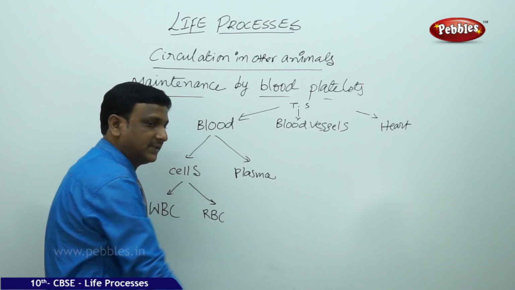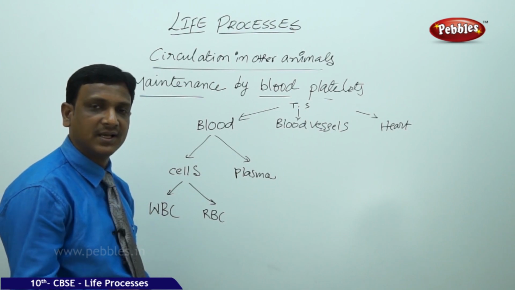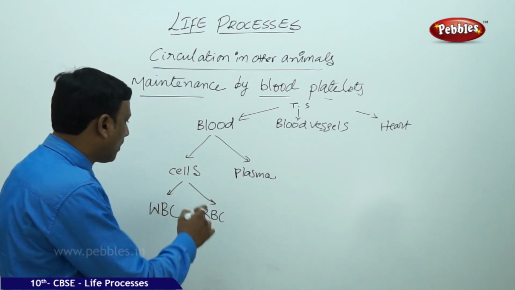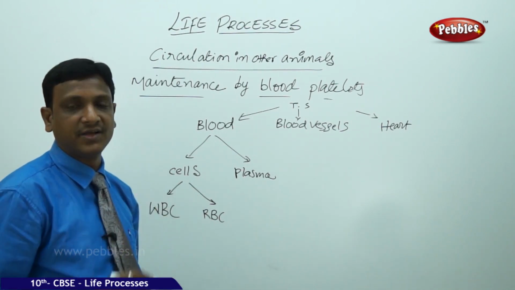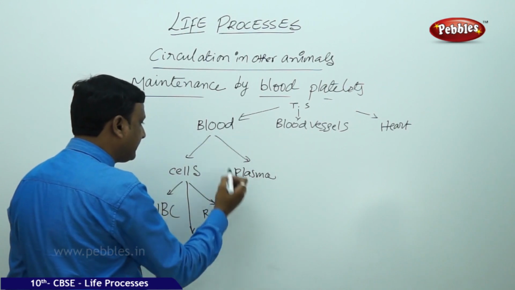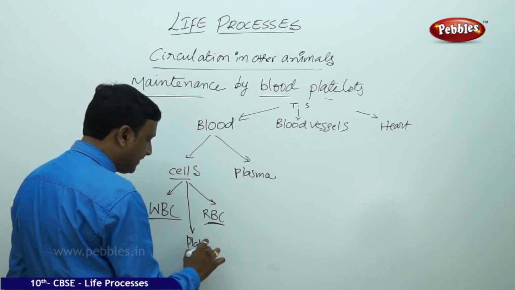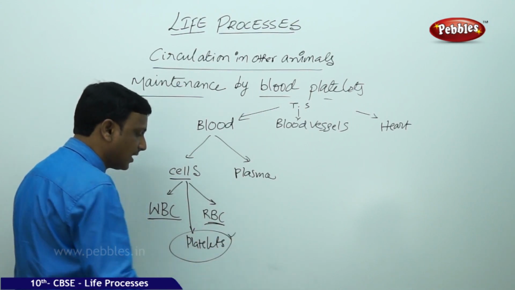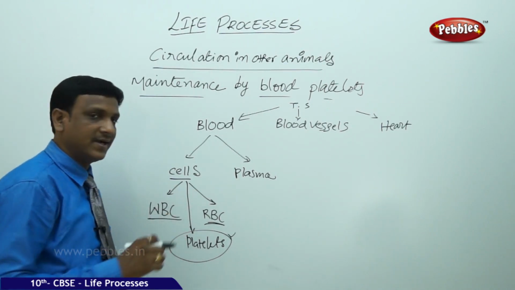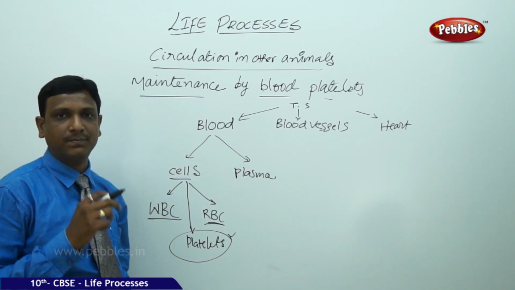We discussed the different things involved in its functioning, its major role: supply of materials, collection of materials, that is distribution, circulation of materials. But sometimes there is one part of these cells which takes part in the maintenance and repair of the transport system. The blood consists of cells, RBC and WBC. Along with that, the blood also contains platelets. What are these platelets? These platelets help in clotting of the blood if there is any damage